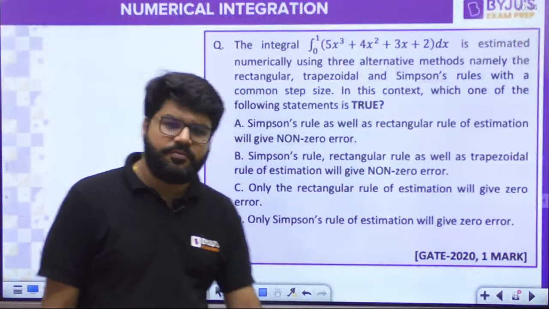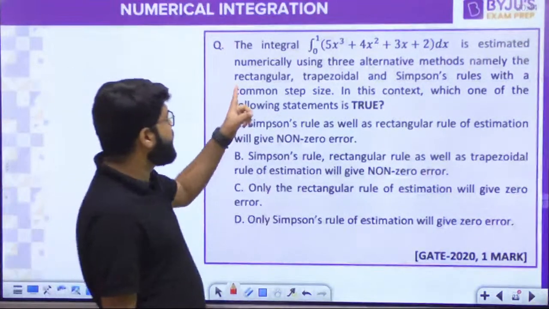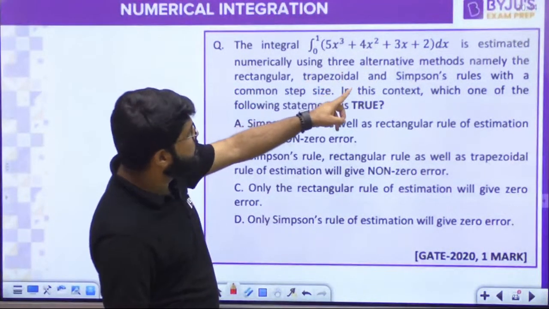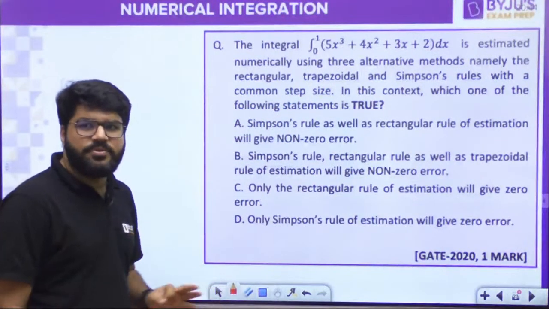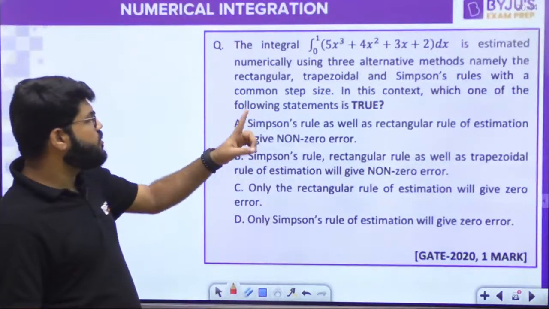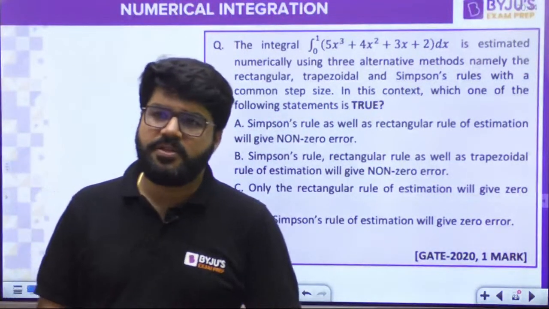Get 21 mark question. First again a direct question. The integral 0 to 1 of 5x cube plus 4x square plus 3x plus 2 dx is estimated numerically using 3 alternative methods, namely the rectangular rule, the trapezoidal rule and Simpson's rule with a common step size. Common step size h का value 10 है. In this context, which one of the following statements is true?